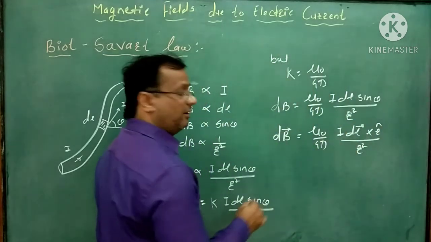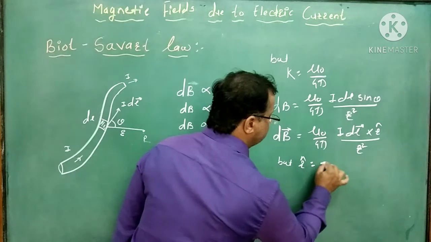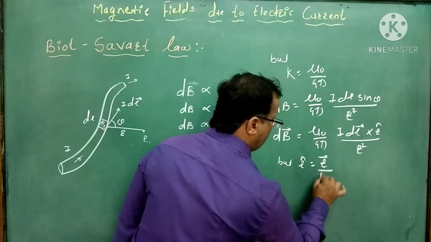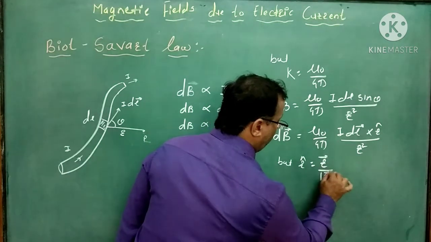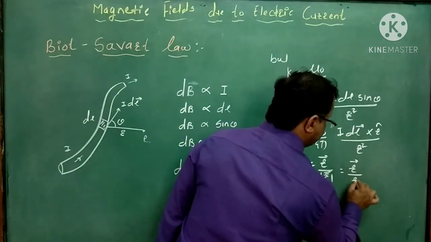But we know the unit vector r-hat is equal to the vector r upon the magnitude of vector r, that is, vector r upon r.